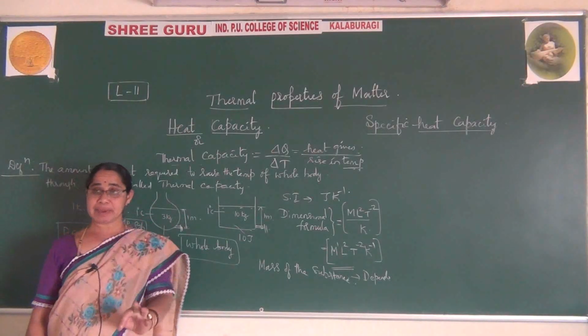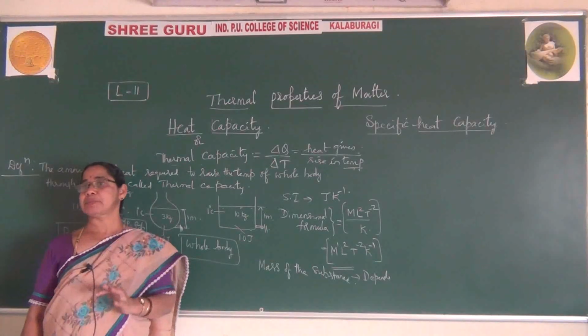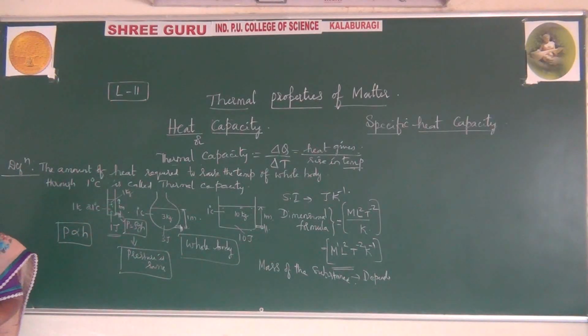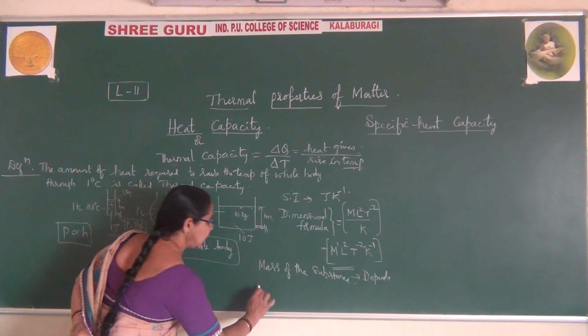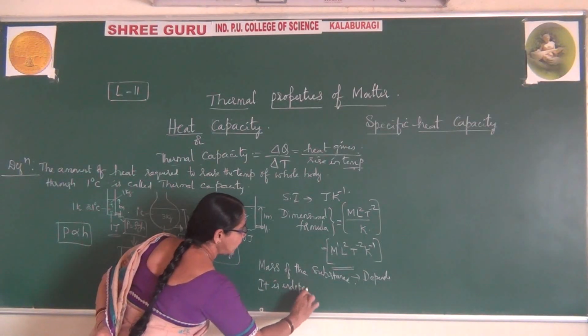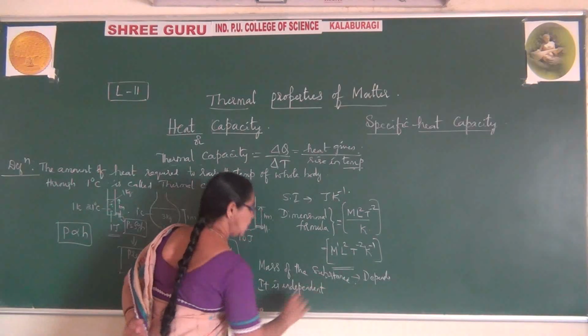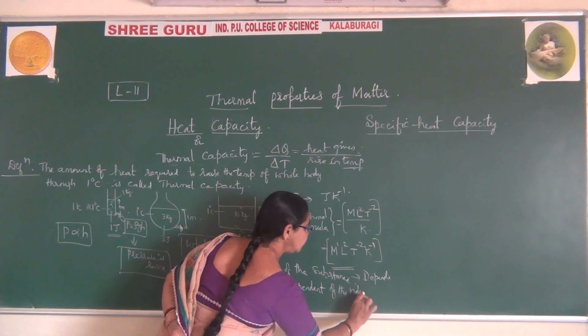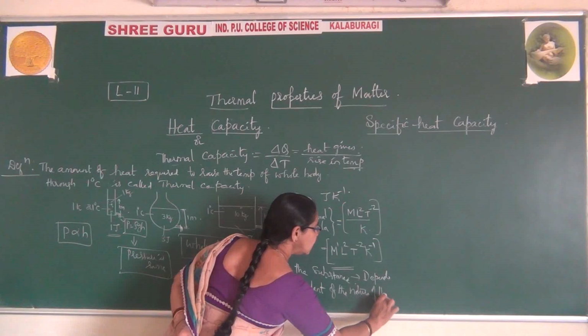So it is independent of the nature of the substance.